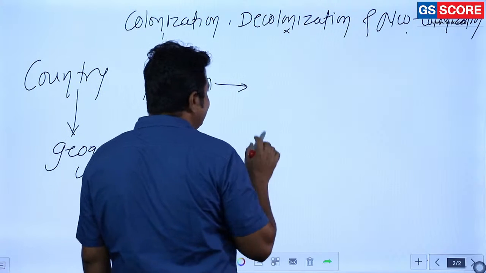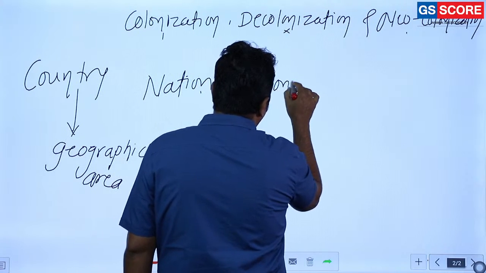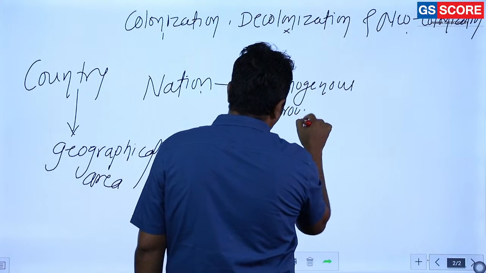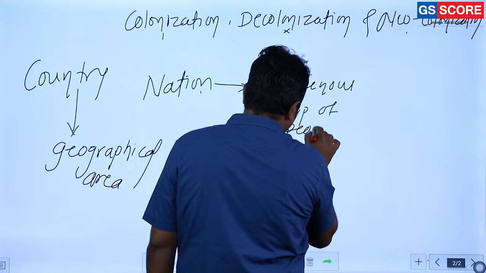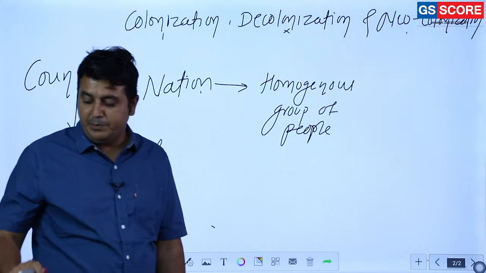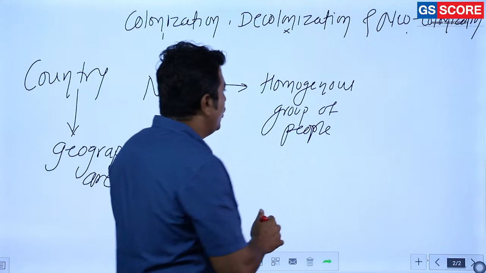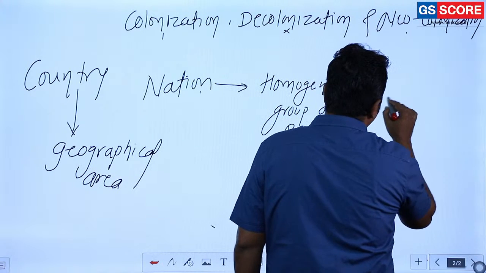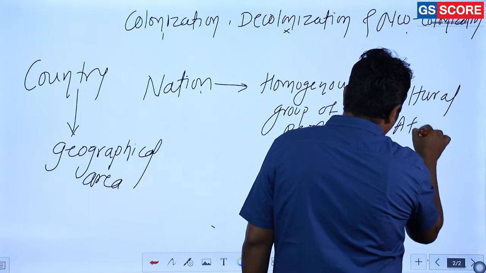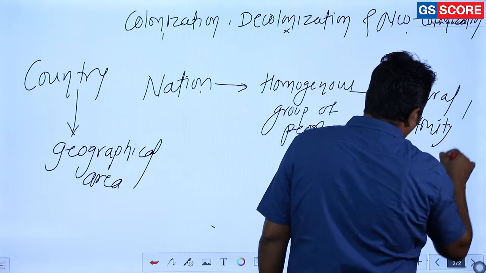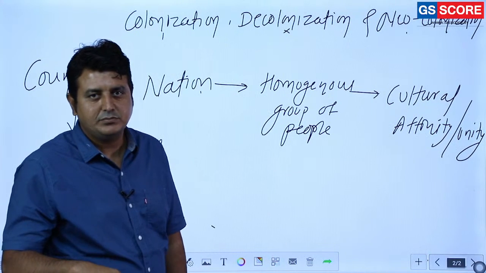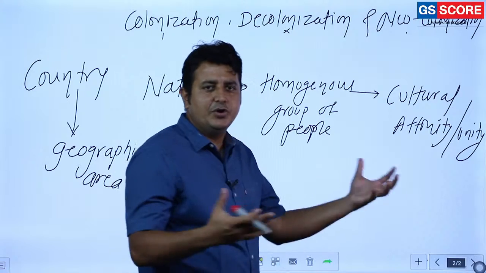Nation is a concept of a homogeneous group of people. This homogeneous group of people is having cultural affinity or unity among them. This is the idea of oneness. So how is this cultural affinity or unity among them?